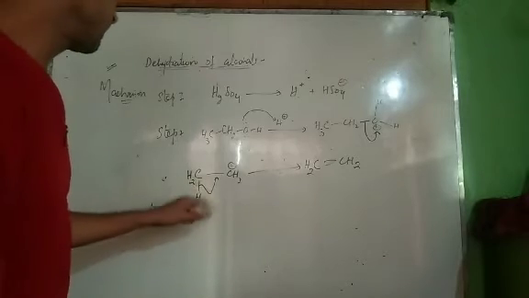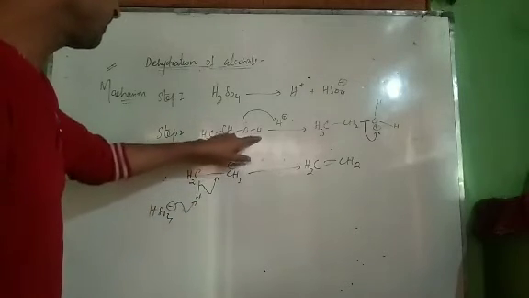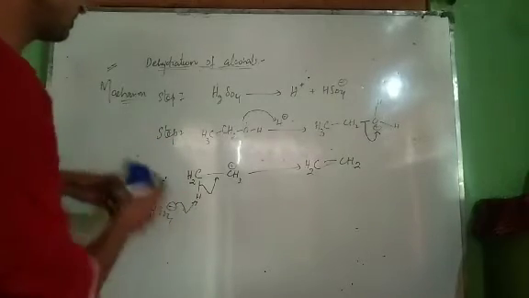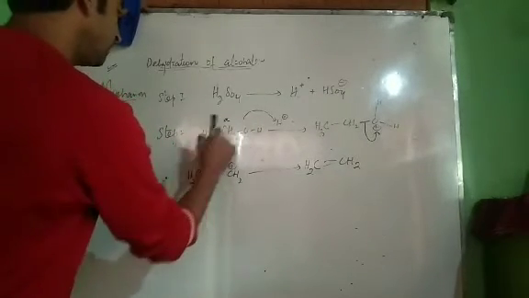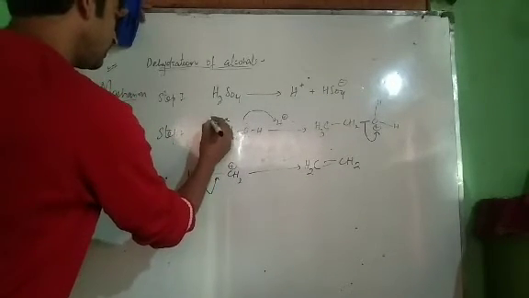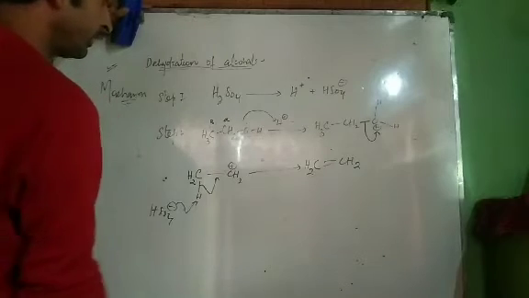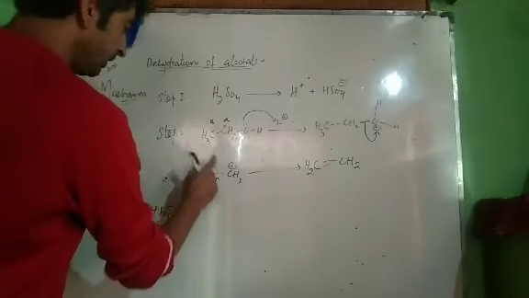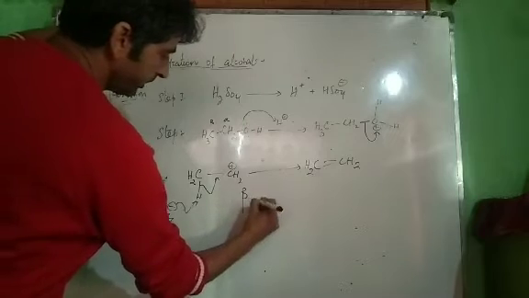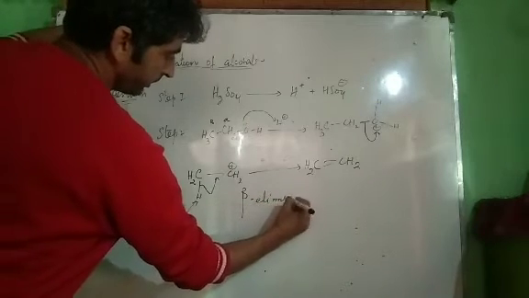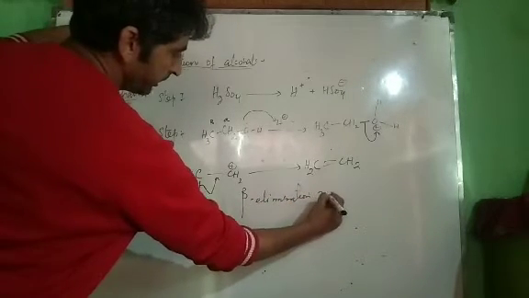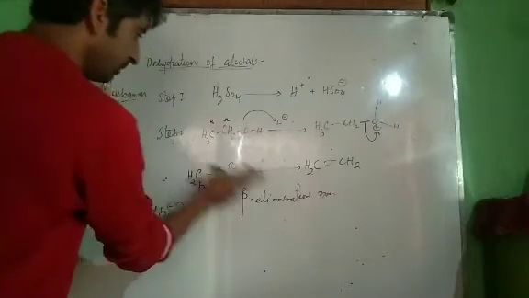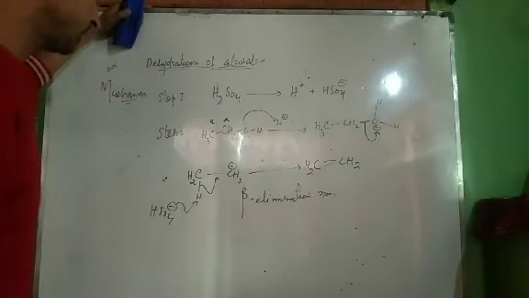Hydrogen is lost from which carbon atom? This is the functional group OH. The carbon attached to this functional group is called the alpha carbon. The next carbon attached to the alpha carbon is called the beta carbon atom. Hydrogen has been removed from the beta carbon atom. Therefore, this type of reaction is called beta elimination reaction, because hydrogen has been removed from the beta carbon atom.